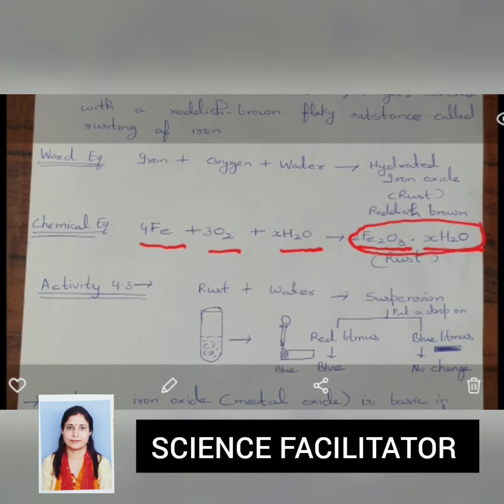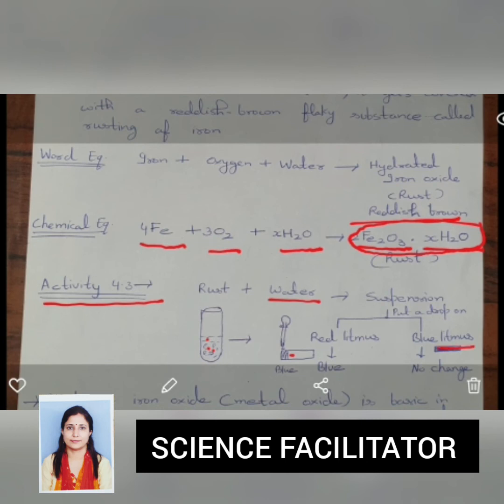And we can check the nature of rust. Activity 4.3 is given in your book. For this activity, we will take this reddish brown flaky substance in a test tube and make a suspension in water, and take a drop of this suspension and put it on red litmus paper and blue litmus paper.